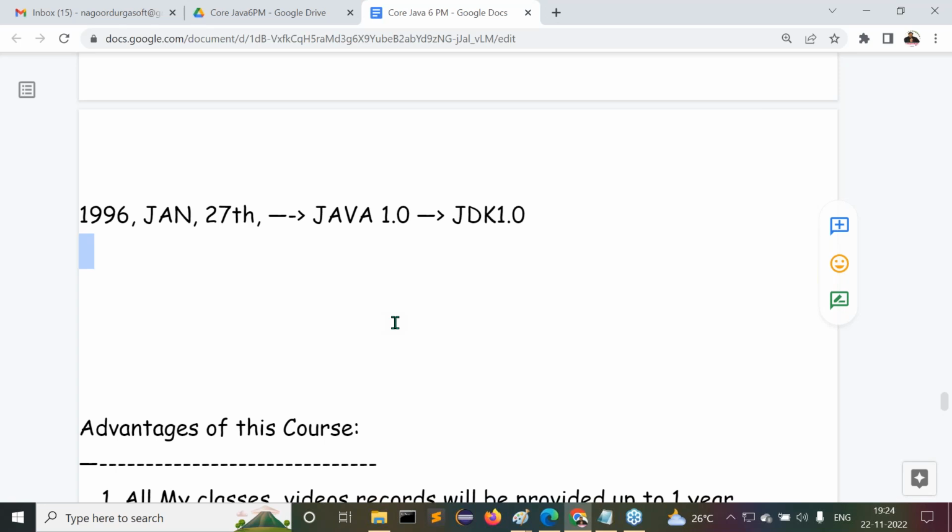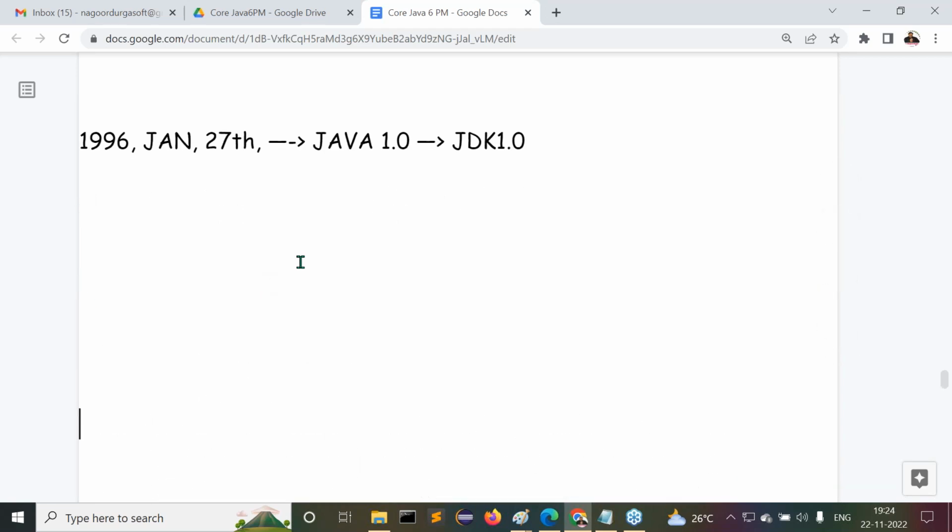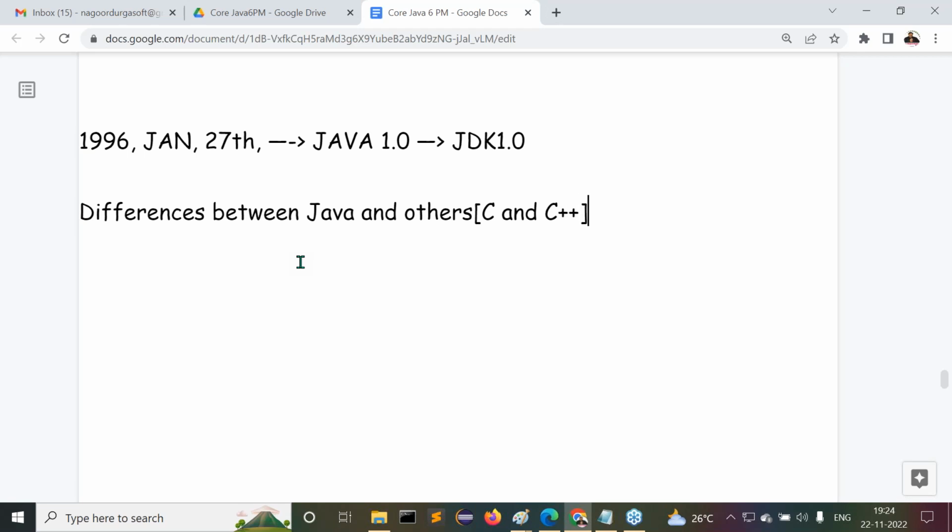Next, from tomorrow onwards, we are going to talk about another new concept. What is that new concept? The second topic in the introduction part: differences between Java and others. This is very, very important and I'm going to cover a lot of content inside this. The other things here are C and C++. These are what we are going to include in this topic, differences between Java and others. I'm going to start this topic.